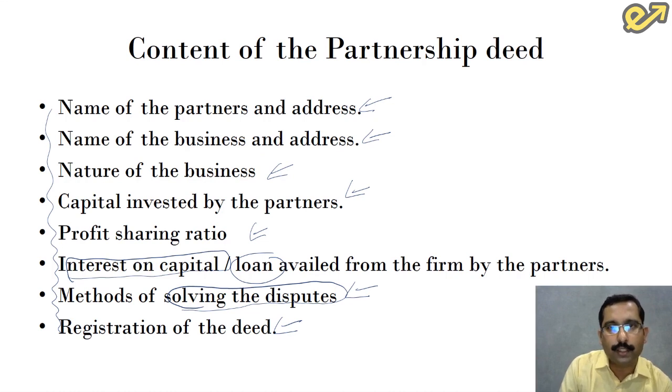So this concludes the characteristic features of sole proprietary and partnership form of business.